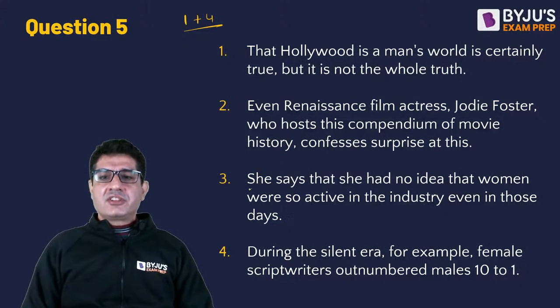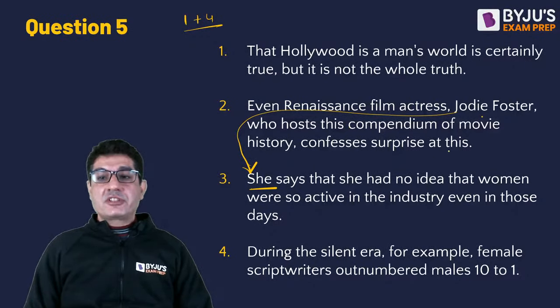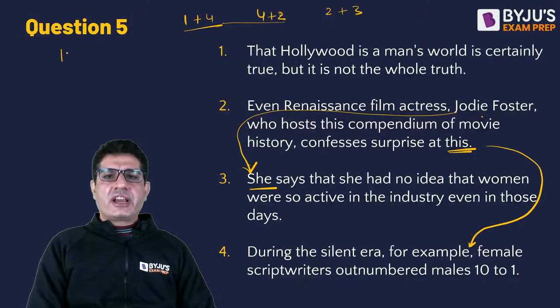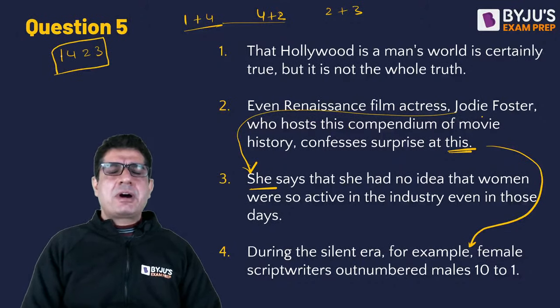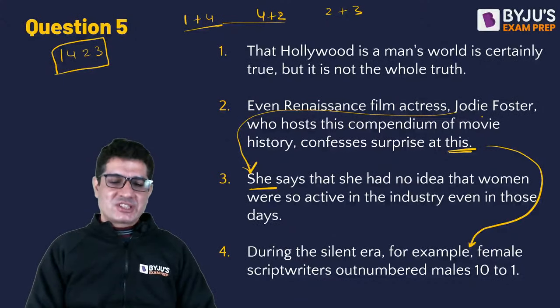Then this she is basically connecting it to Jodie Foster. Even this was surprised at this what? This ratio. So I need to have 4 plus 2. And this she refers to Jodie Foster, so I need to have 2 plus 3. Now if you combine all of these, you will get 1, 4, 2 and 3. So it's all about spotting those clues and then solving these questions. So that's what we are after, right?